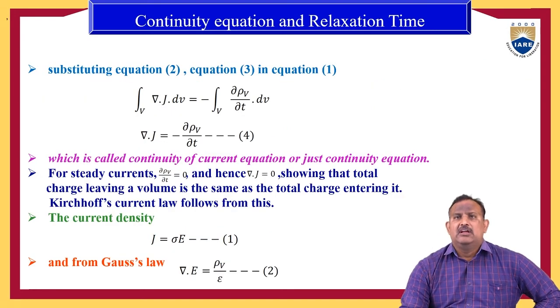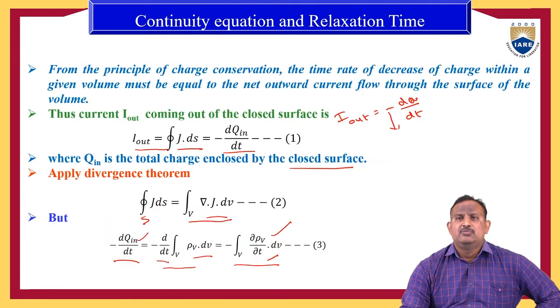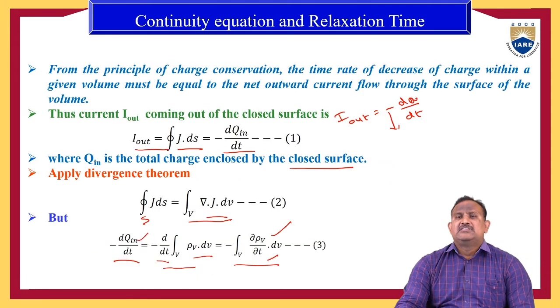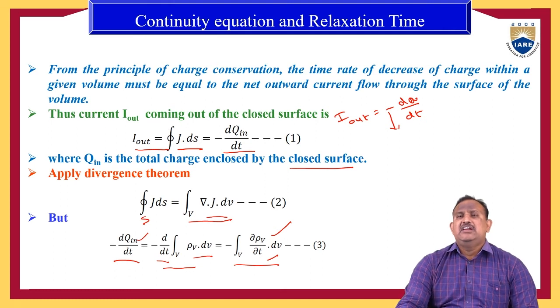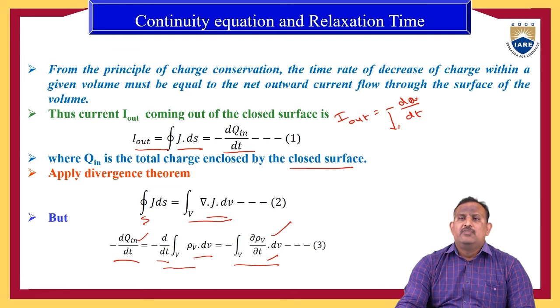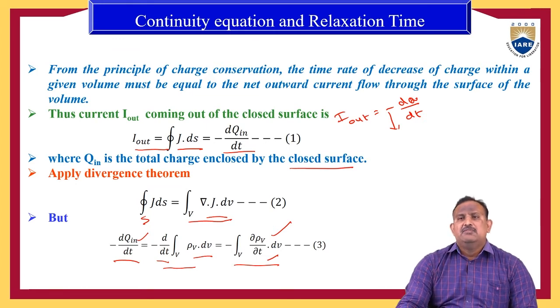Next, substitute equation 2 in equation 3. In place of the surface integral of J dot dS, we substitute the volume integral of del dot J dv, which is equal to minus the volume integral of dou rho v by dou t dv.